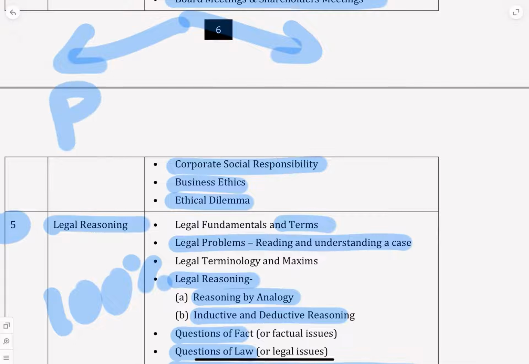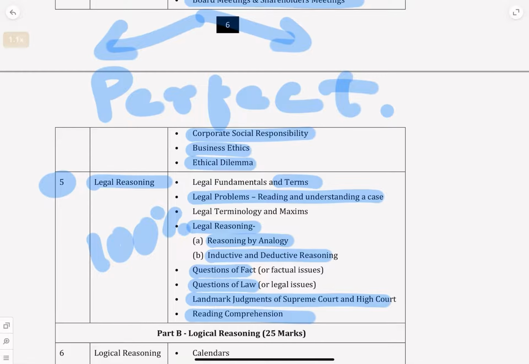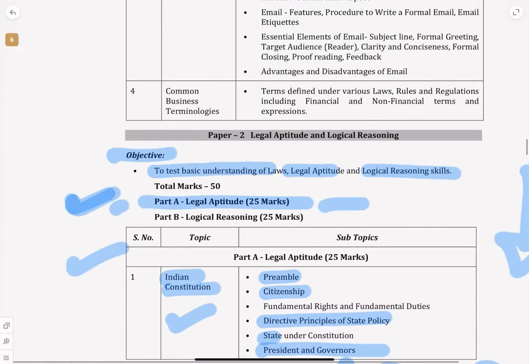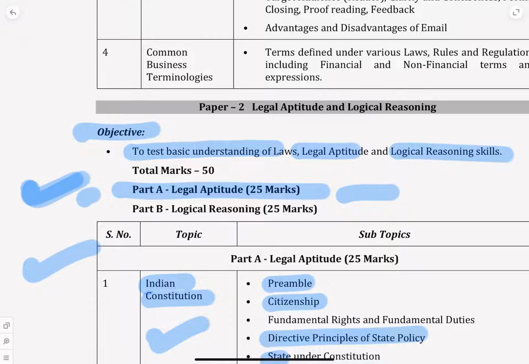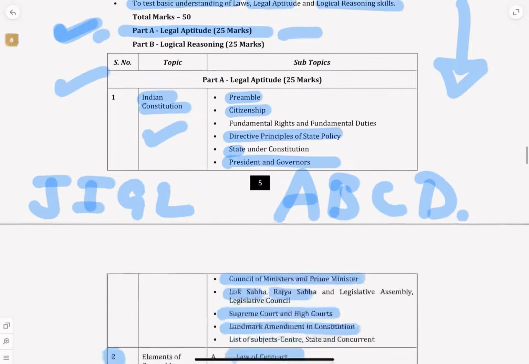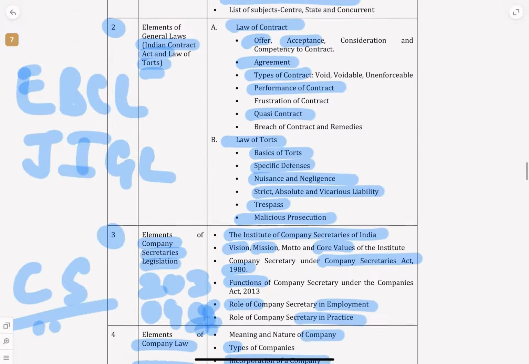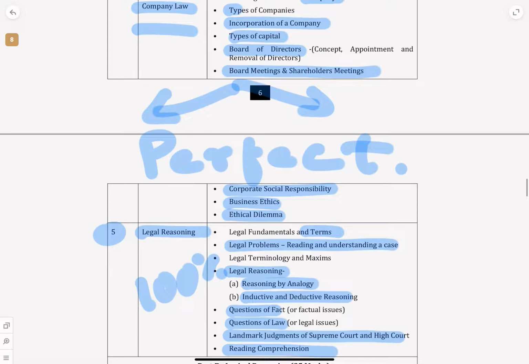Really, we have to appreciate ICSI. They have given a perfect syllabus for legal aptitude. Yes, you may feel for 25 marks it is too much, but it's okay. You're not just studying for exam. You're studying this for your executive and because you're going to be a CS tomorrow. So that is the overview where you are studying these wonderful chapters of CSEET for the legal aptitude portion.